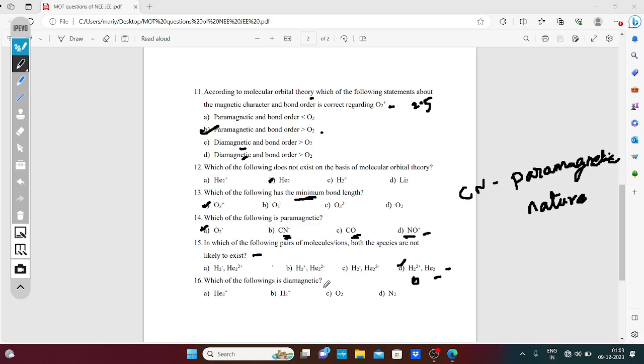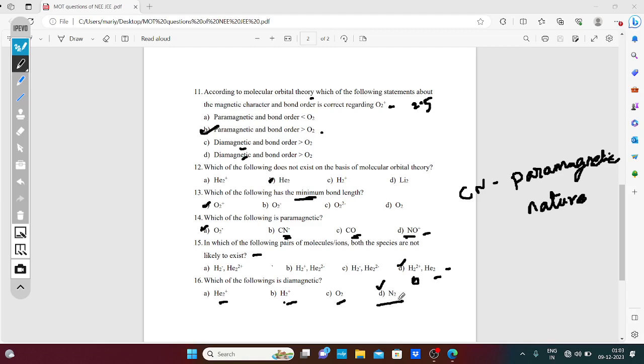Which of the following is diamagnetic in nature? You know helium plus, H2 plus, and O2: oxygen is paramagnetic. This bond order is 0.5, this also 0.5. So these are all paramagnetic in nature. Nitrogen is diamagnetic in nature.